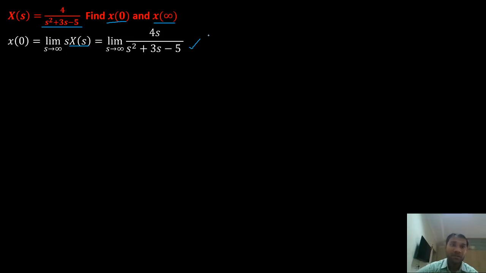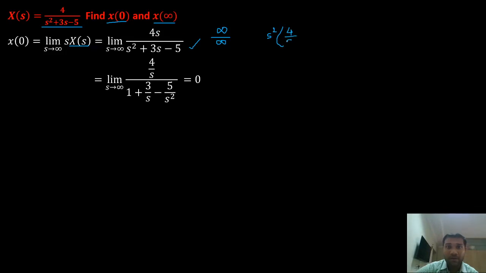So this is my s into X(s). Now if I substitute infinity, what happens? My numerator becomes infinity and my denominator also becomes infinity. This is not defined, right? So what I'll do, I'll take s square common in numerator and denominator. If I take s square common, what happens? 4 divided by s, right?